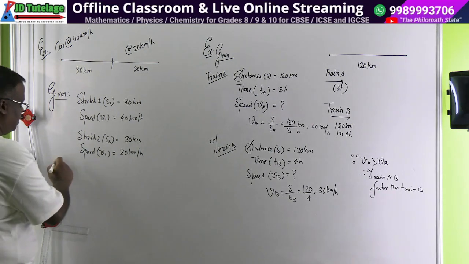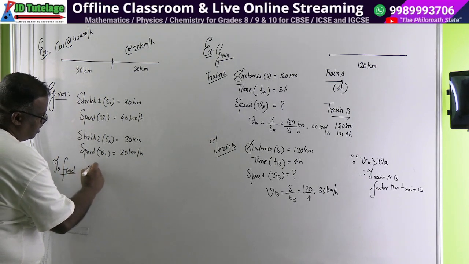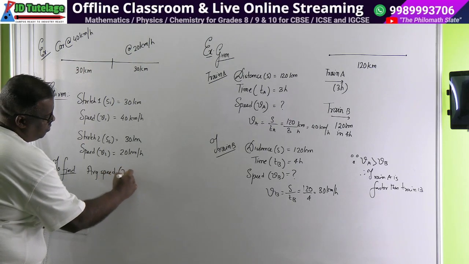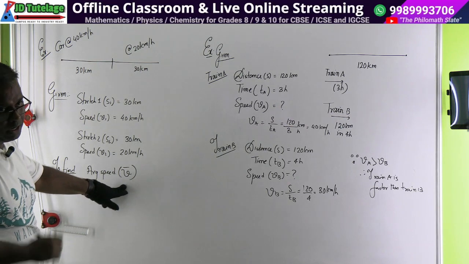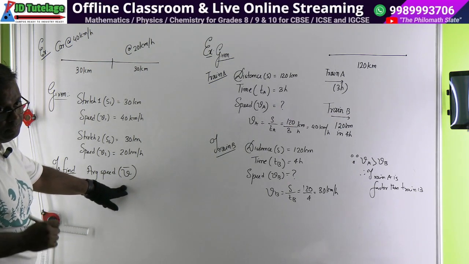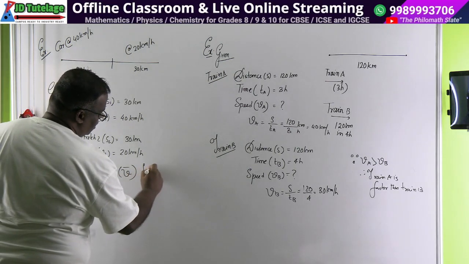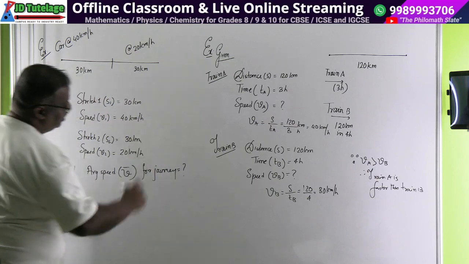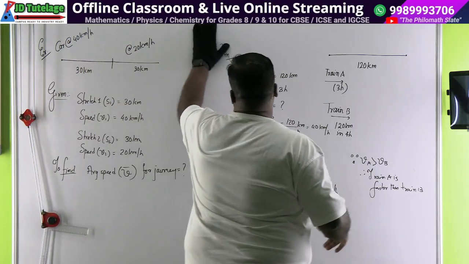So, to find, write average speed. Now, when you write average speed, put a V and put a bar on this. Bar means mean को हम हमेशा bar से लिखते हैं, x bar, mean. So this is average speed V bar for journey. This is what you have to find out. Is this much clear or not? Can I rub the right side? Okay. Now start thinking.